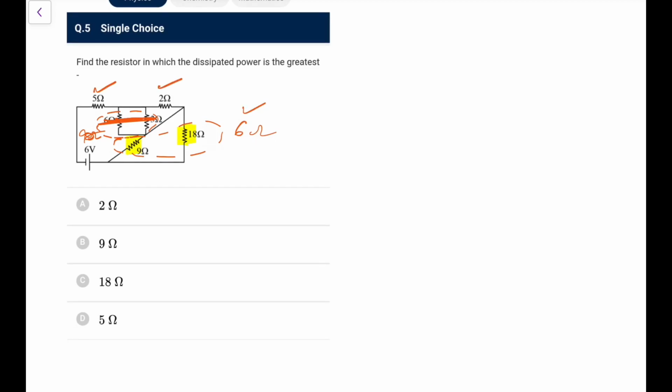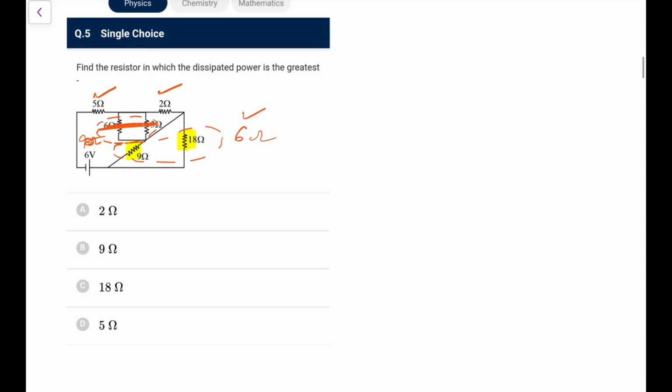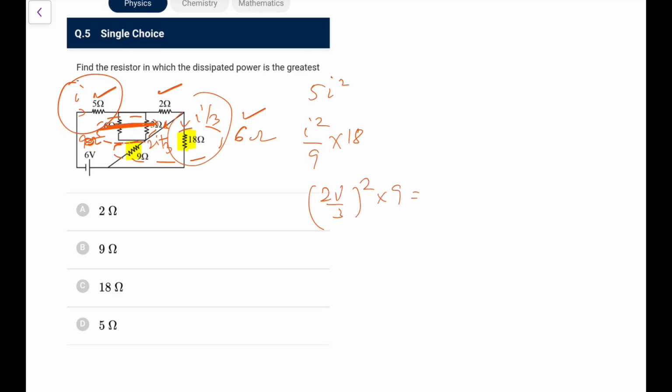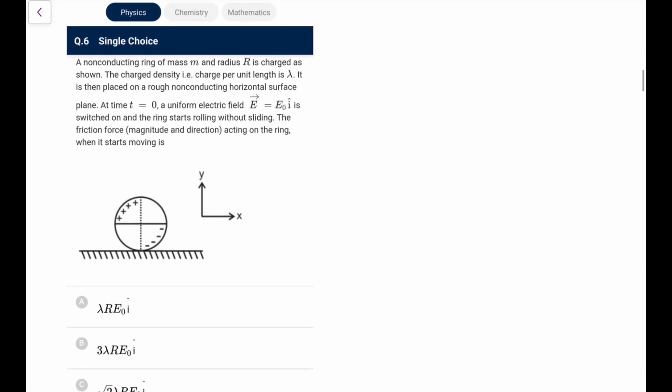Definitely 6 will have the greatest power, but again we need to check whether the maximum power is in 9 or 18. So let's assume this is the current I that flows. Now the current division here is going to be 2I by 3 and I by 3. So just check, the power in this is equal to 5I square. The power in this is equal to I square by 9 into 18, and the power in that would be equal to (2I by 3) square into 9. So this becomes 4I square by 9 into 9, so this is 4I square. So maximum is in 5 ohm. You are pretty much sure now. So 5 ohm will have the greatest of the power in it.